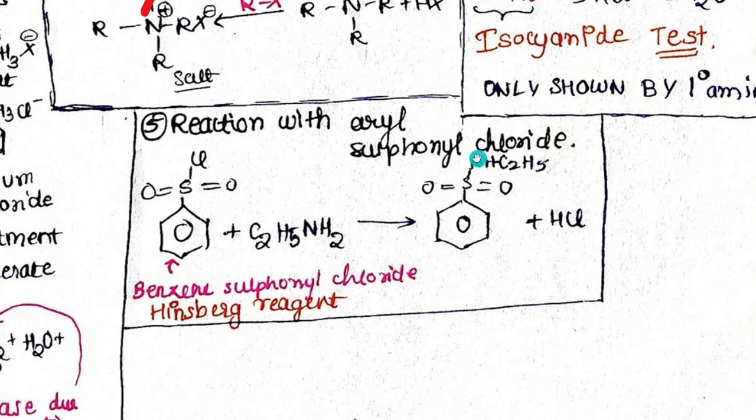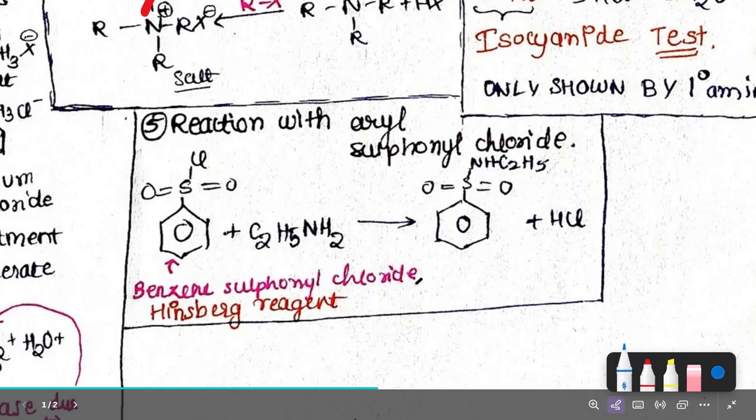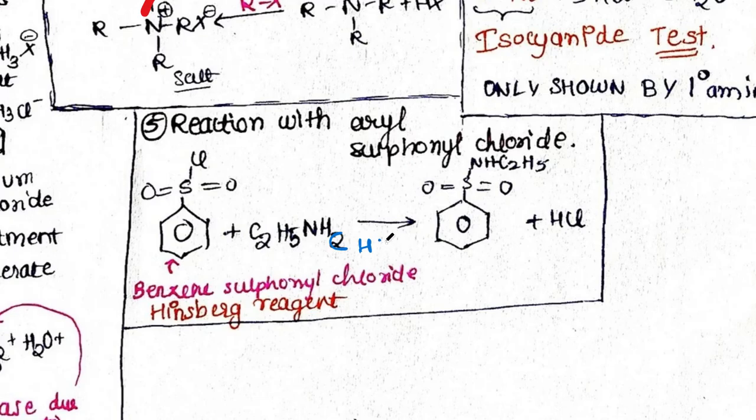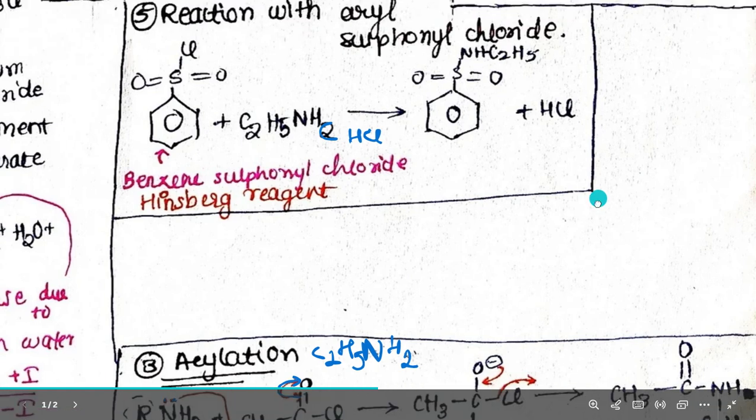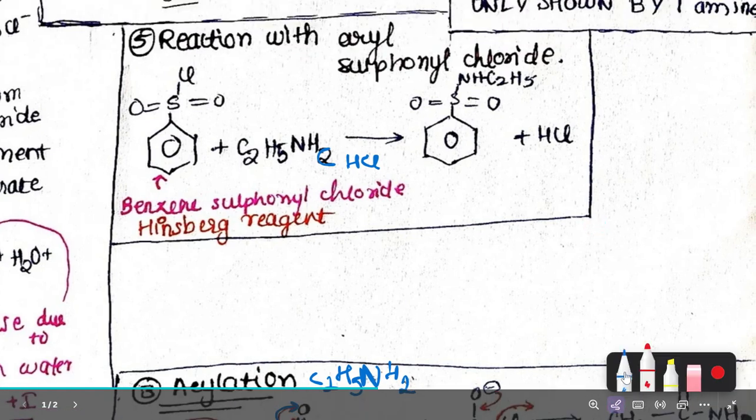Why NH? Because again one H is taken by Cl. Out of these two H, one H is taken by Cl to form HCl, right? And the remaining is only NH, so this C2H5NH goes and gets attached to this sulfur. Now this benzene sulfonyl chloride is also known as Hinsberg reagent. This is a very important test because it gives us differentiation. Let me write it down. It helps us to differentiate between primary, secondary, and tertiary amines.